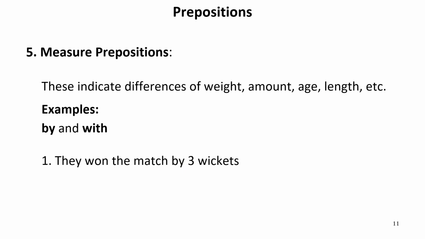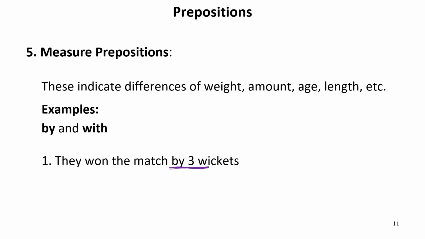There is measure preposition. Measure prepositions basically indicate the differences of weight, amount, age, length, etc. It means there are several prepositions which show the weight, amount, age, or length of something, and we use different prepositions for those. So these are known as minor prepositions. For example, by and with. They won the match by 3 wickets. So this difference of winning is shown by a preposition by. So this by is a measure preposition.